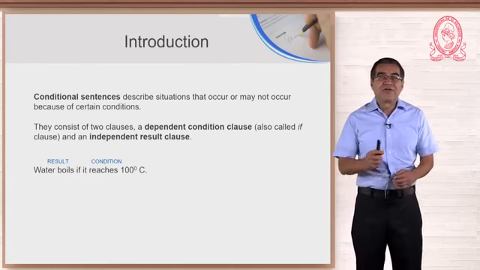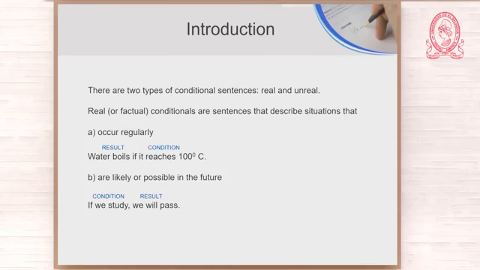Now, let us continue. There are two types of conditional sentences, real and unreal. Real conditionals, or factual conditionals, are sentences that describe situations that occur regularly or situations that are likely or possible in the future. Let us look at one example of something that occurs regularly.